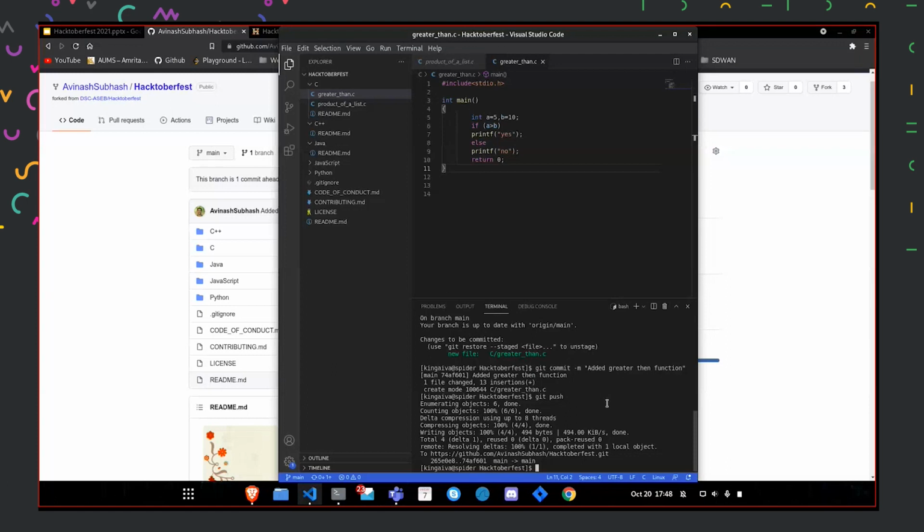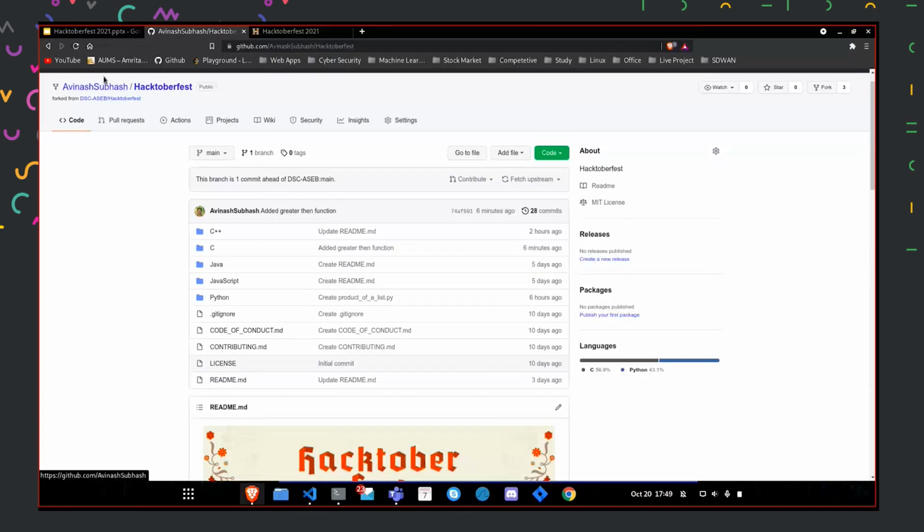And then the next command is git commit. We'll save the changes that we have made, and along with git commit we add a message and commit it. After that the next command is git push. What git push does is that the changes that we have made on our system will be reflected on the server, the GitHub website, inside my profile, in the copy that we have made. So I've added a greater than function. The changes will be visible here.